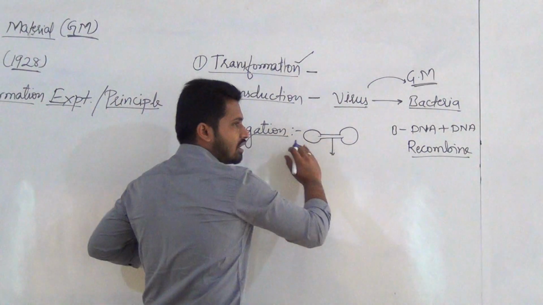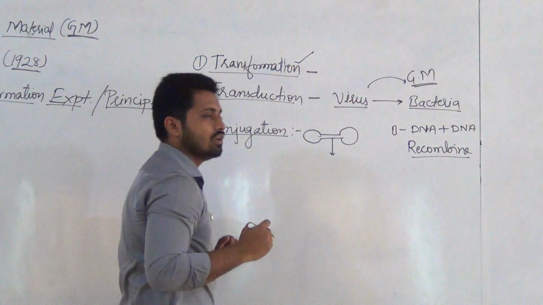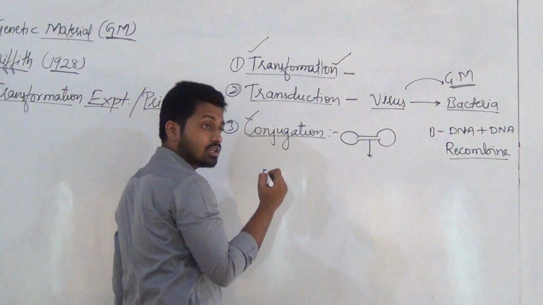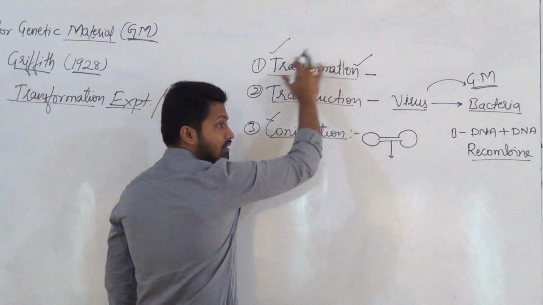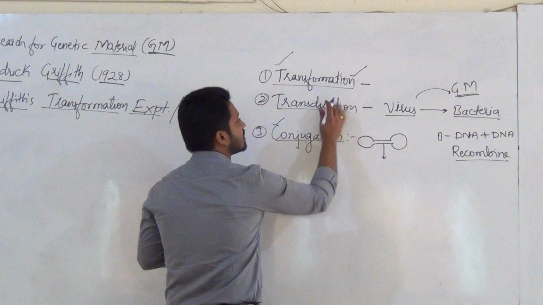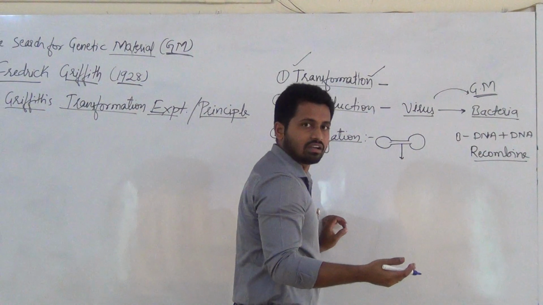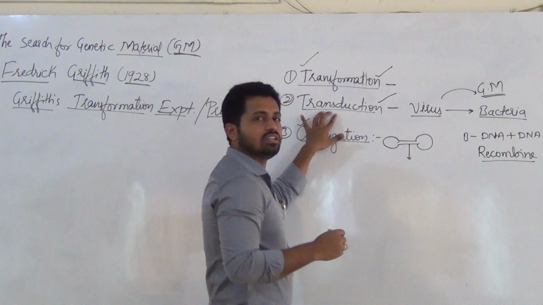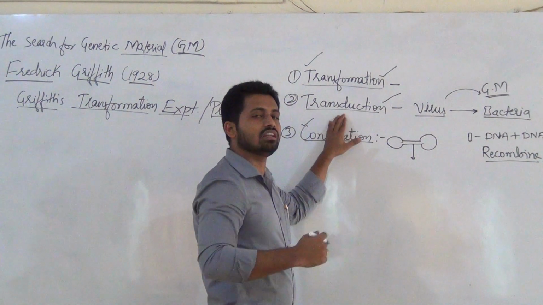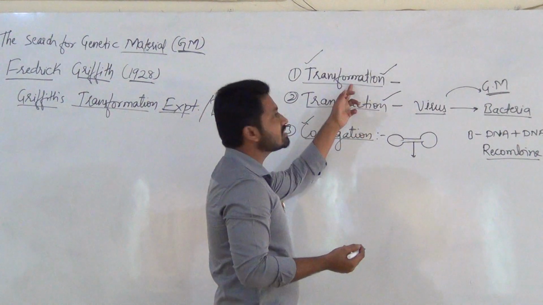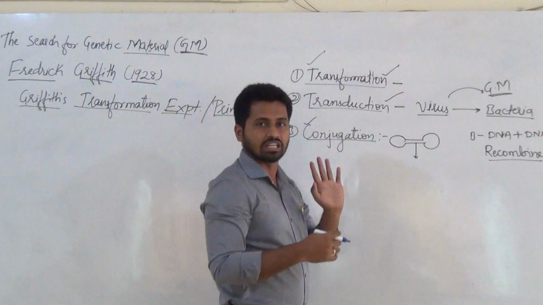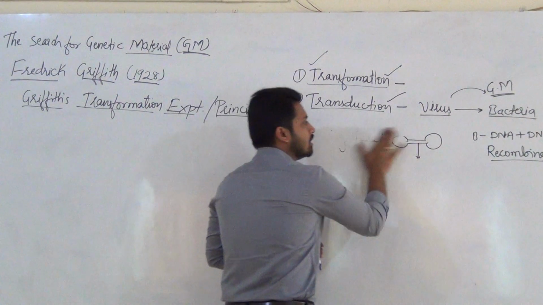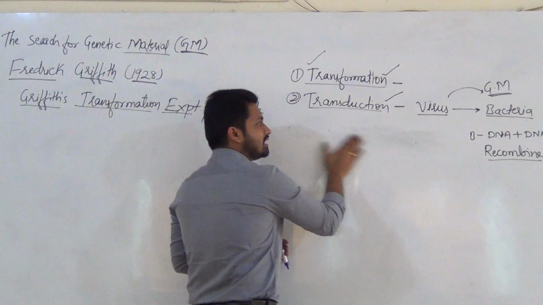Such a transfer of genetic material is called conjugation. For our syllabus, in detail, first is transformation, which was done by Frederick Griffith, and transduction is our next experiment, which finally proved that DNA is the genetic material. On this experiment only it is proved that DNA is the genetic material, and this was the start for the search for genetic material. Here it is not required to study conjugation, just remember the definition.